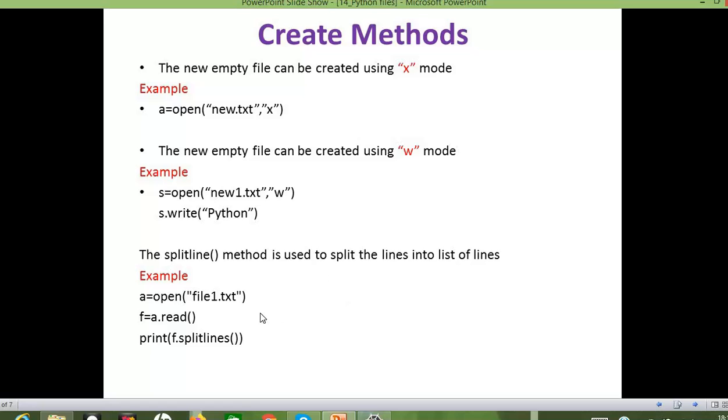Okay, so now we have another thing called the splitlines method. So the splitlines method is used to split the lines into a list of lines, right? In the format of a list. The way the items will be present in the list, in that way we can split all the lines using the splitlines function.